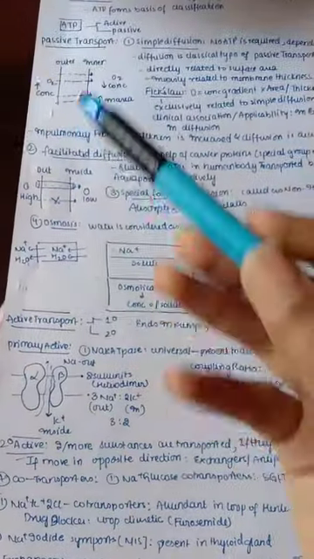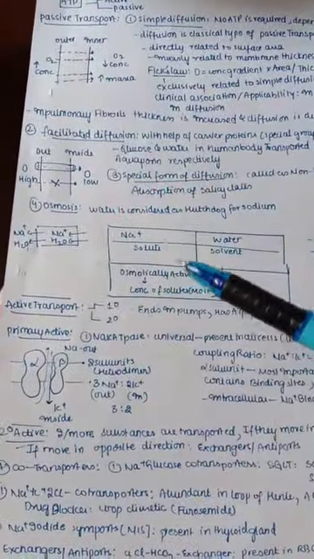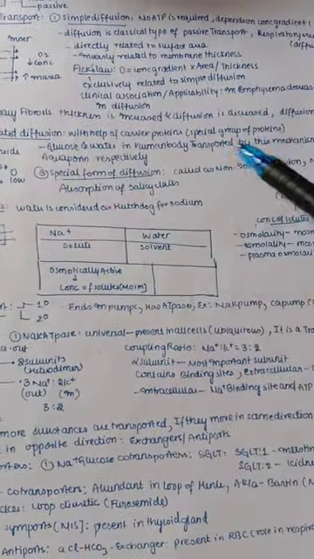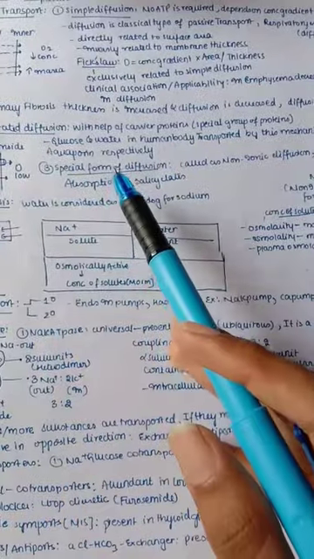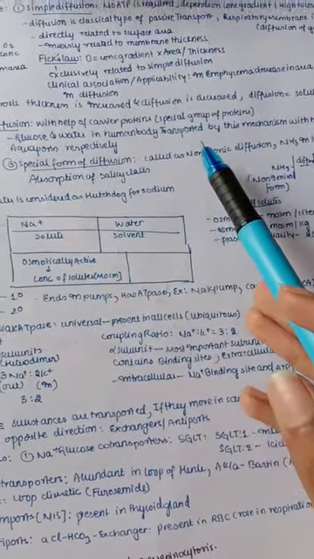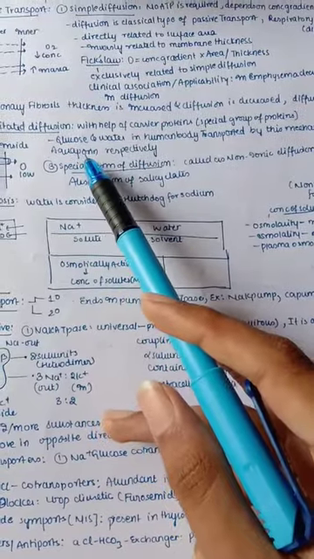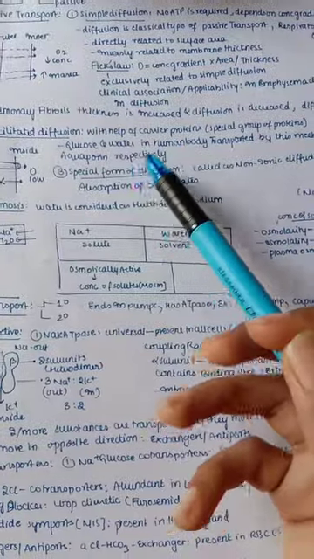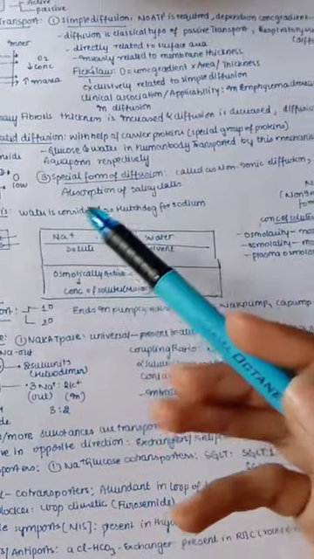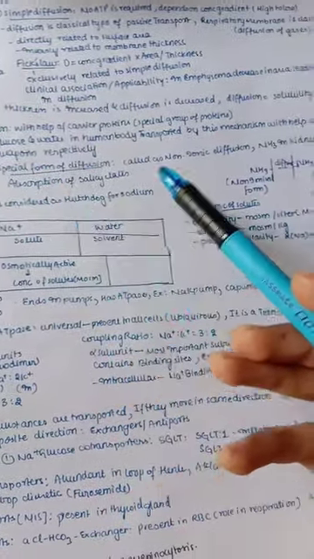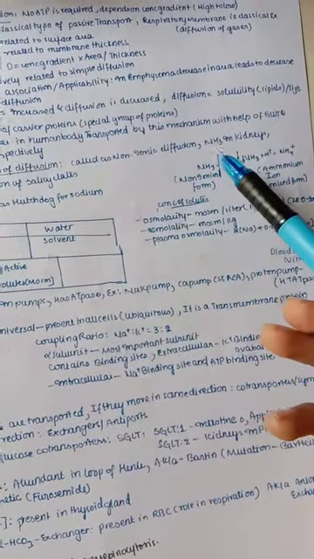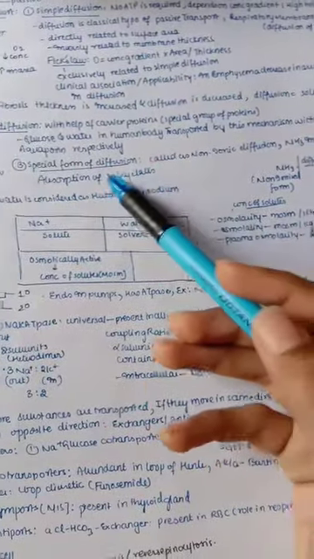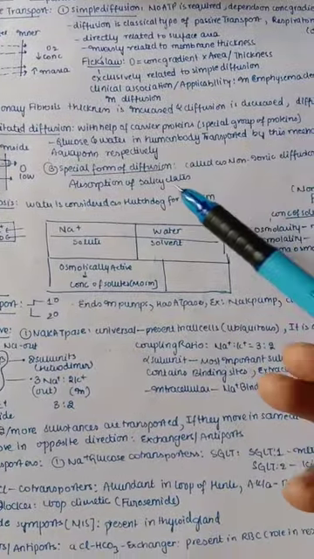Now in passive transport, another type is facilitated diffusion. From the name you can understand, it is facilitated by some carriers, a special group of proteins. Here glucose and water in the human body are mainly transported by this mechanism. Glucose is transported by means of GLUT transporters or carrier proteins, and water mainly by aquaporins. And there is also a special form of diffusion called non-ionic diffusion, for example NH3 in kidneys and absorption of salicylate drugs. So these are mainly special forms of diffusion.